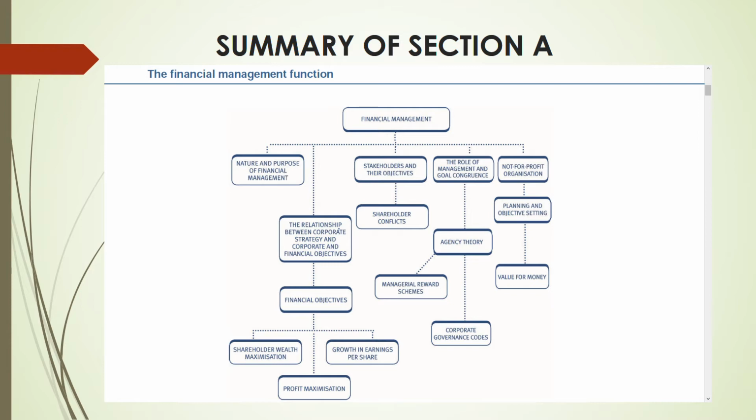Next, the last branch, the last towards the right, you can see under financial management is not for profit organization. That will be the fifth part, not for profit organization. Because financial management is not only for profit organizations, we also have it for not for profit organizations, right? There we have to know how to plan and set objectives, because in not for profit organizations, the way you plan and set your objectives is different compared to profit organizations. That's why we are studying it in detail there. And then value for money, very important.